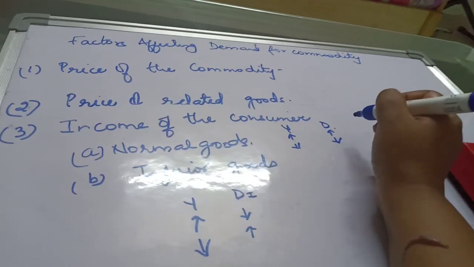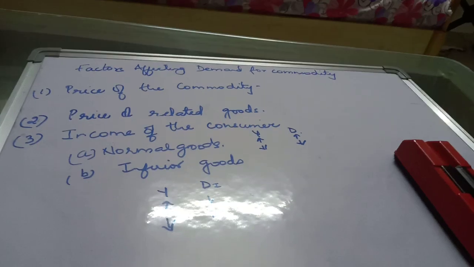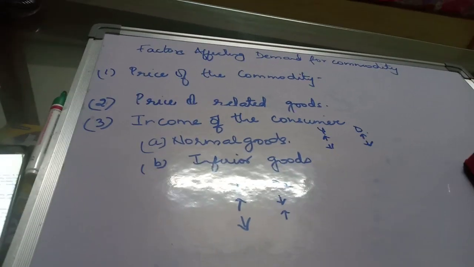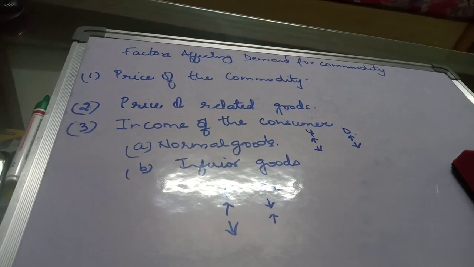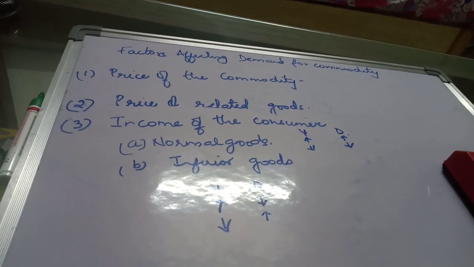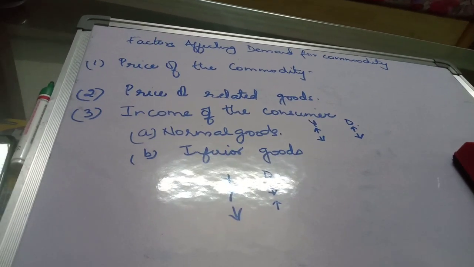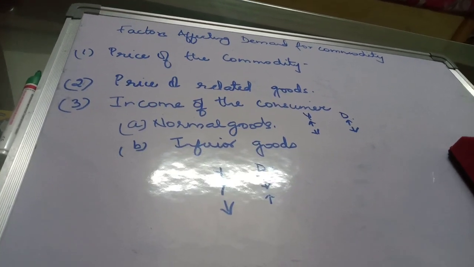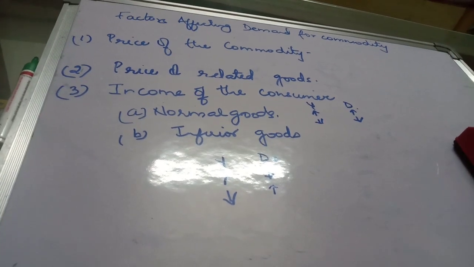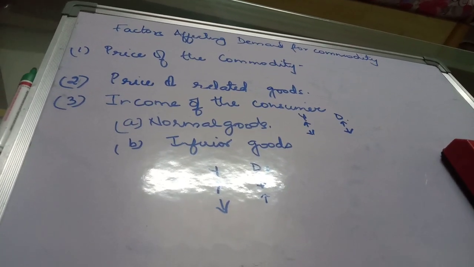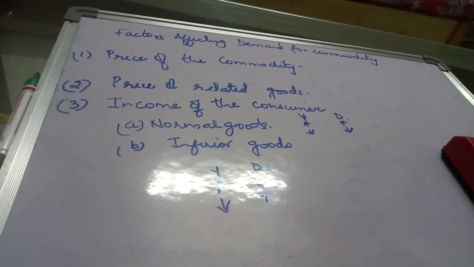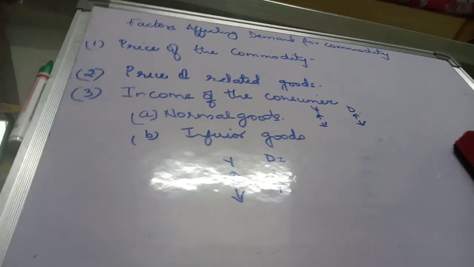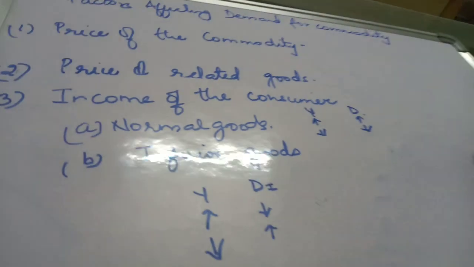Okay, so this kind of definition of a normal good and an inferior good is always relative. For example, if you are talking about a better quality rice and a substandard quality of rice, better quality of rice will be the normal good and substandard quality of rice will be the inferior good. If they ask you for an example of an inferior good, you will say substandard quality of rice in relation to better quality of rice. And if you talk about a normal good, you will say better quality rice in relation to substandard quality of rice. So it's always a relative definition.